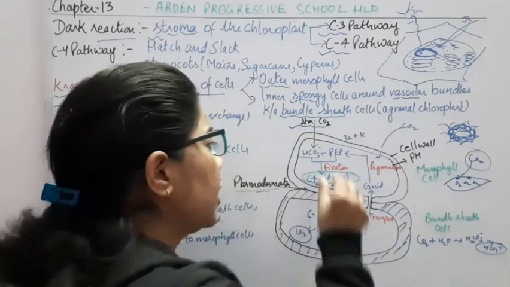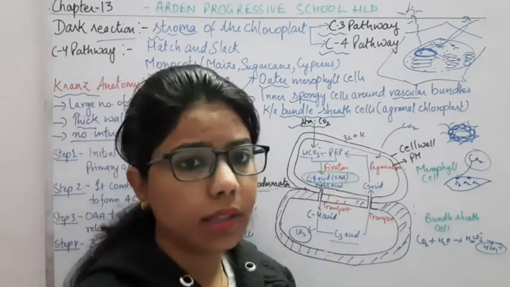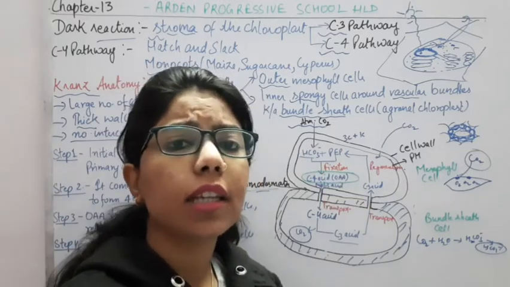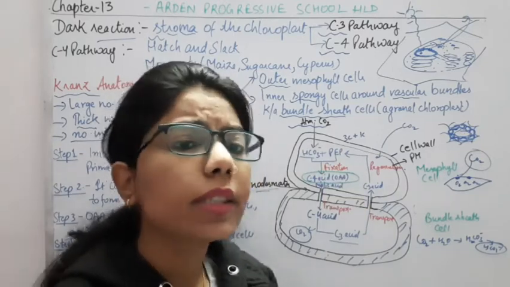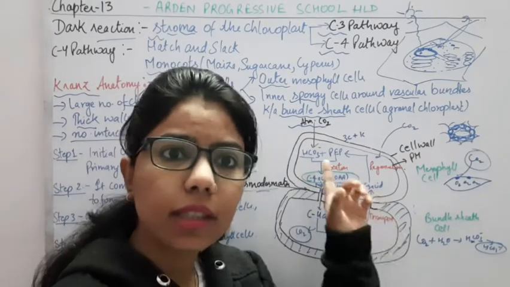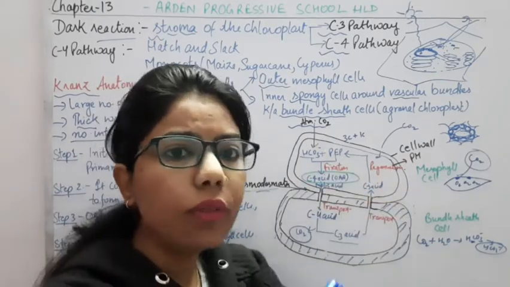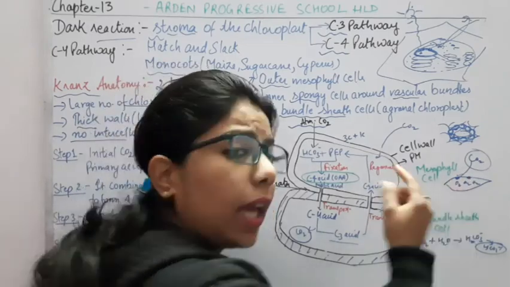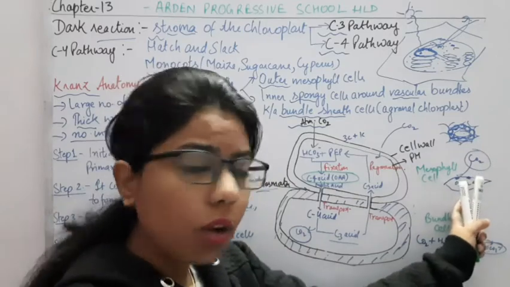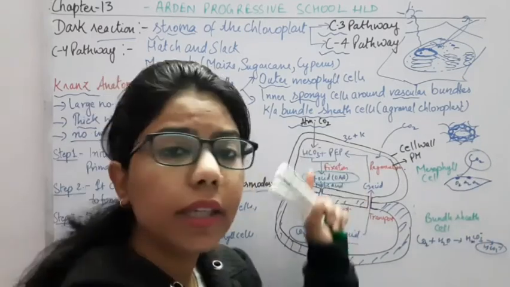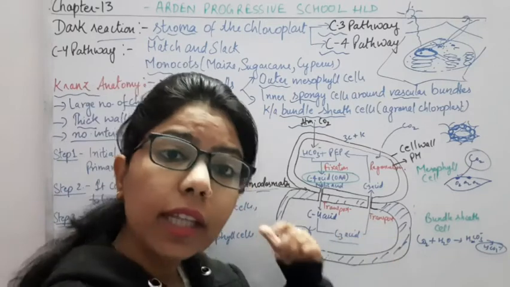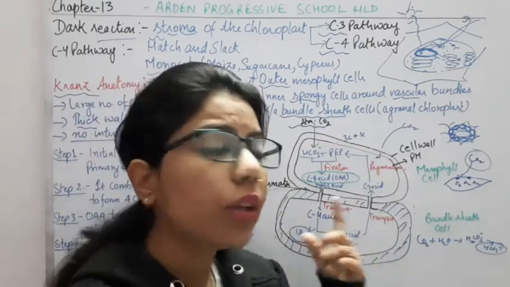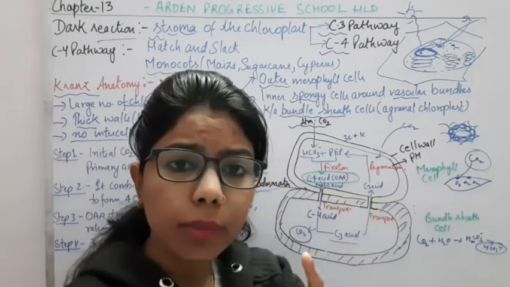Here there is a particular enzyme known as PEPcase. PEP is related to phosphoenol pyruvate, and case is related to carboxylase. So it means that it only and only fixes the CO2. It will not fix any O2. It means that the oxygen accumulating inside the leaves will not get fixed with this PEP. If we again take the Rubisco enzyme which we used in the C3 pathway, in the C3 pathway what did we use in the mesophyll cells, what type of enzyme?